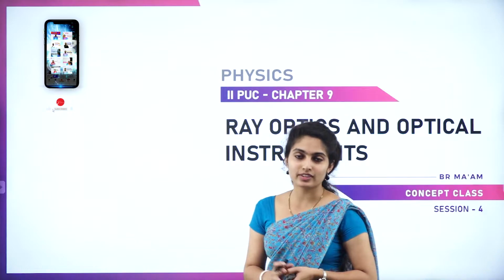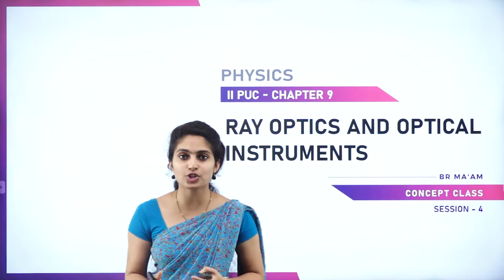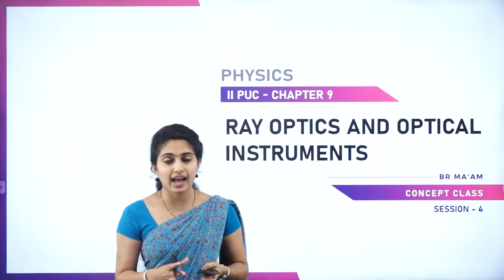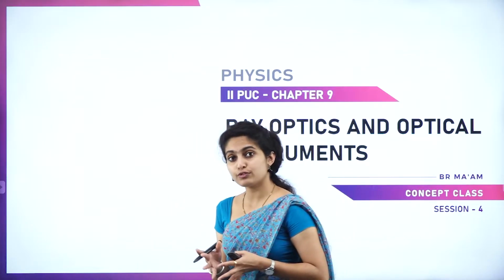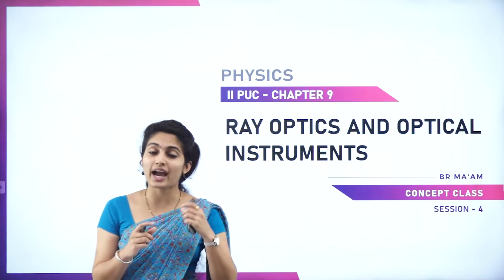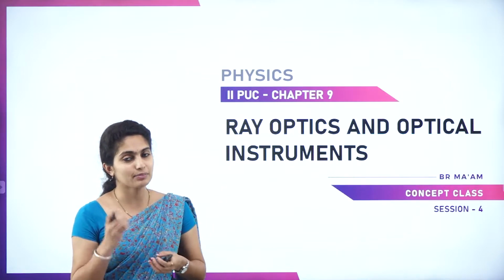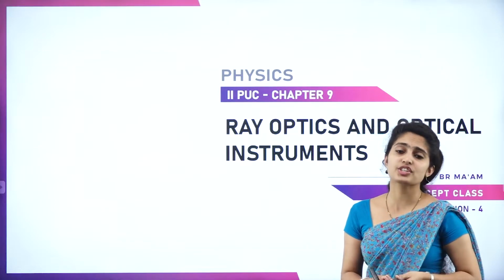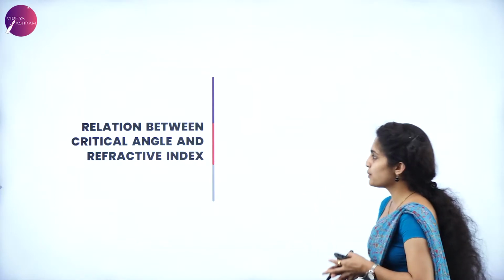In today's session, we are talking about something more about the equations which relate the critical angle as well as the refractive index. And we learn about the applications of total internal reflection, the topic we had discussed in the previous session, that is session 3. And finally, we will have something more about the spherical surfaces and the refraction in case of the spherical surface. So the first topic will be the relation between critical angle and refractive index.